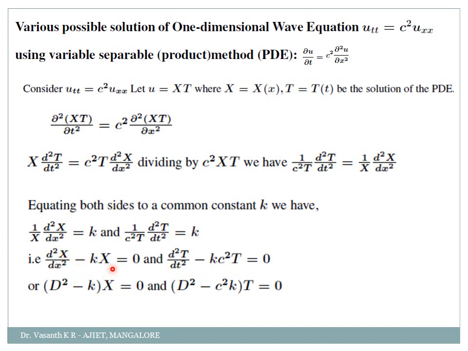Then x is common here, right, outside. So it will become capital D square minus k into x equal to 0. And here capital D square minus c square k, t is a common term, equated to 0. Clear till here, my dear students?